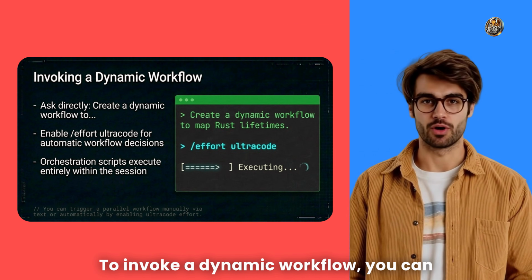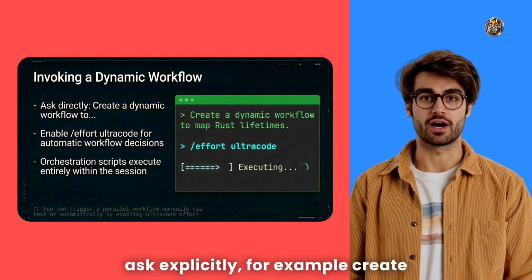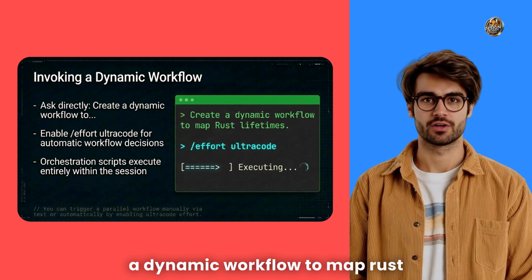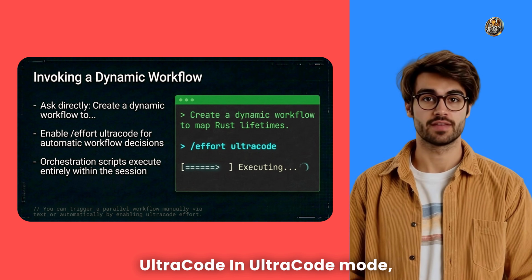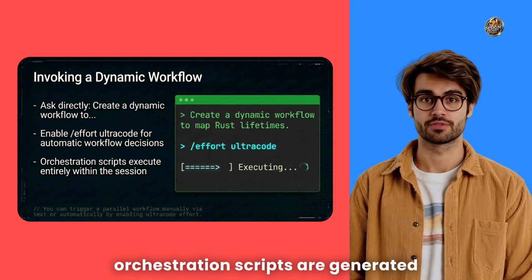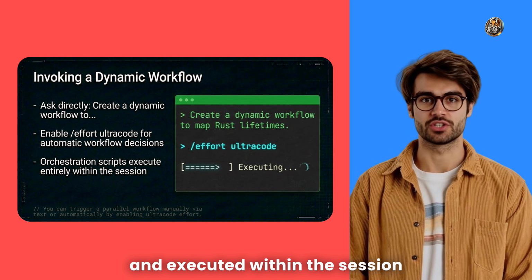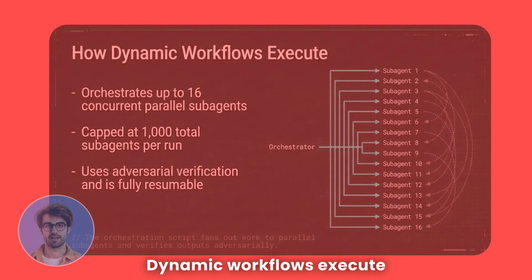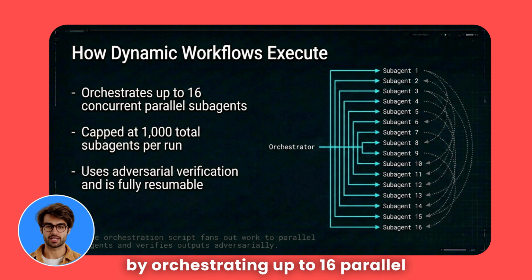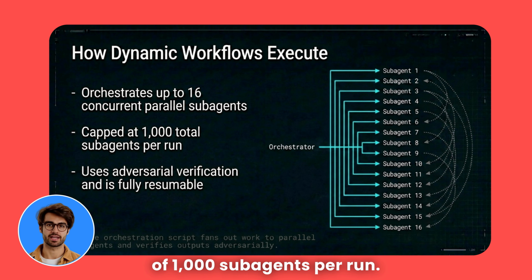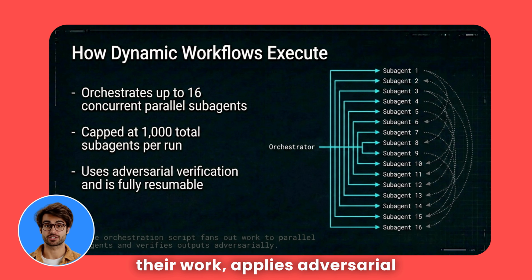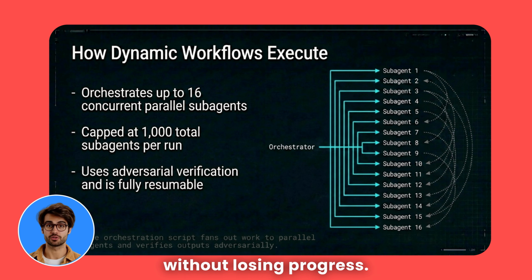To invoke a dynamic workflow, you can ask explicitly, for example, create a dynamic workflow to map Rust lifetimes, or simply enable effort ultracode. In ultracode mode, orchestration scripts are generated and executed within the session to manage complex tasks. Dynamic workflows execute by orchestrating up to 16 parallel subagents at once, with a cap of 1,000 subagents per run. An orchestrator coordinates their work, applies adversarial verification to their outputs, and can resume interrupted runs without losing progress.